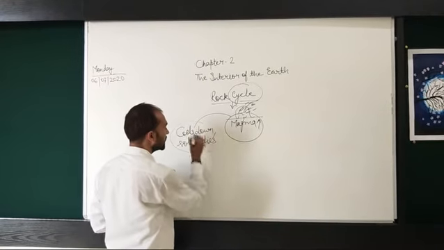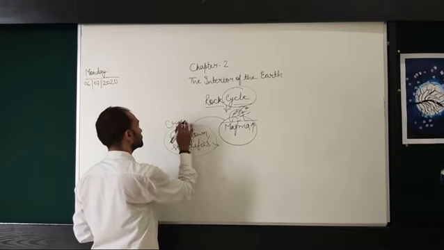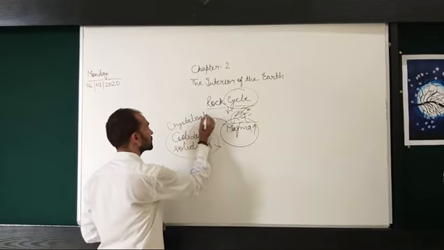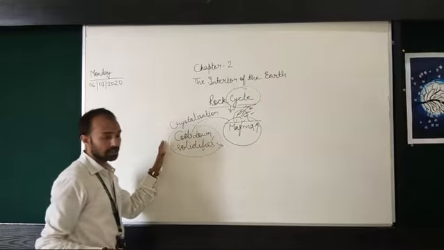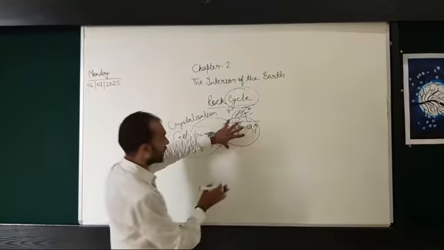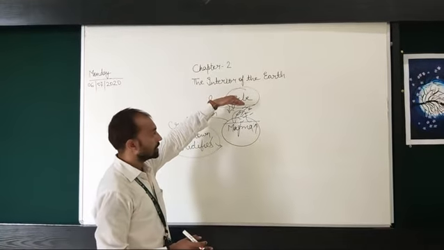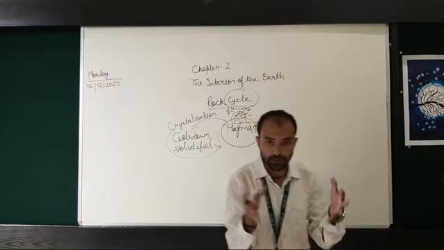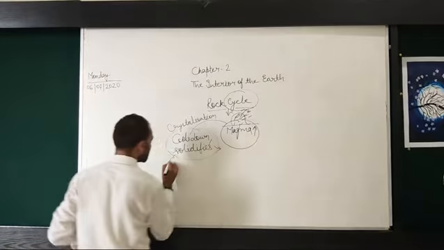So what exactly happens? There is crystallization. When the magma comes out at the earth's surface, it cools down, then it solidifies and gets transformed into igneous rocks.